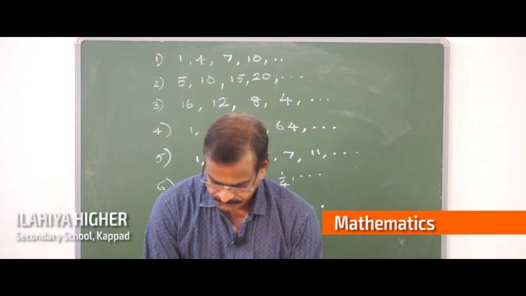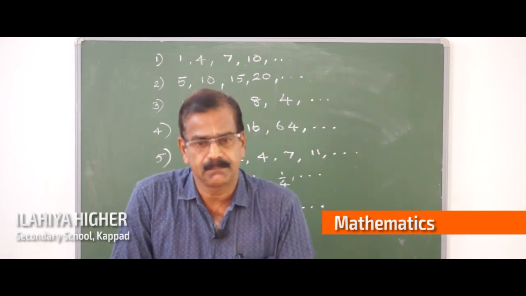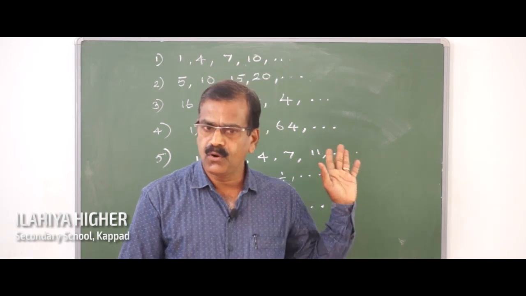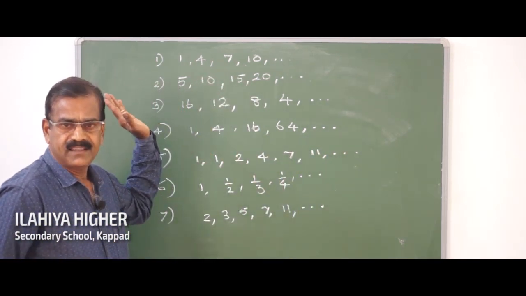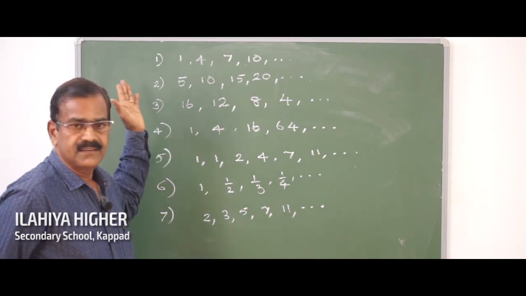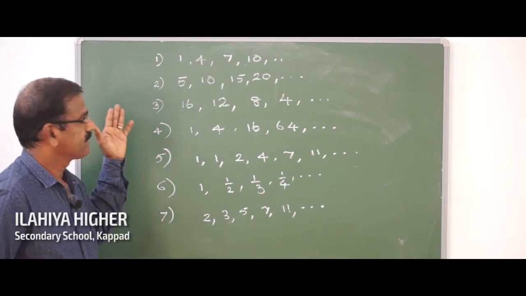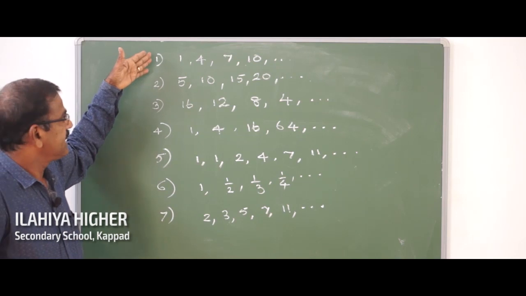Here, you are familiar with the numbers. And on the board I have written so many number patterns.